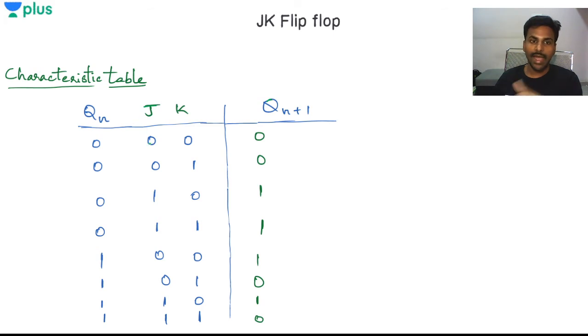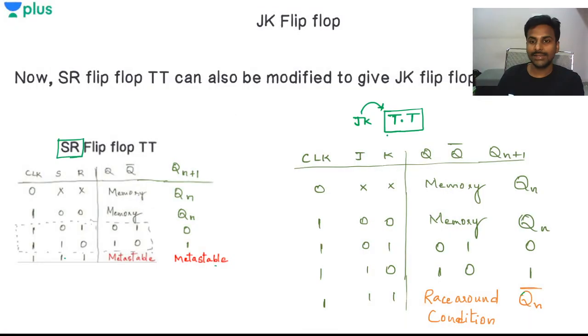So I have 3 variables, so 8 states, just like in the previous case: 0 0 0, 0 0 1, 0 1 0, 0 1 1. I'll assign the memory Qn as 0 to these right now, and I'll take memory as 1 for the next four, with the same condition 0 0, 0 1, 1 0, 1 1. This is how I'll make the characteristic table, and it's time to find out the Qn plus 1. What is the next state Qn plus 1 going to be?